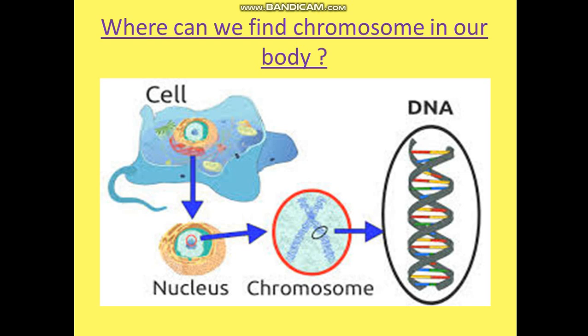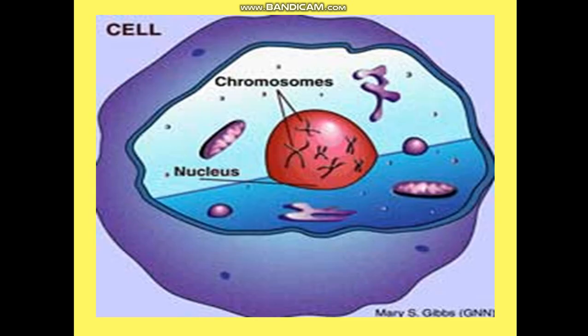DNA is the basic information storer. The thread of DNA is supercoiled in the form of chromosomes, and chromosomes are again supercoiled and present in the nucleus, floating. Clear? Moving forth, if you see the structure of a cell, the nucleus is present in the center, and you can see some of the chromosomes floating in the nucleoplasm. Can you all see?